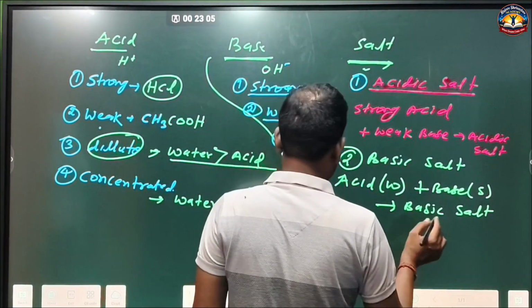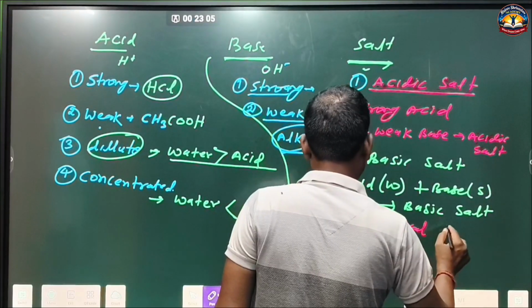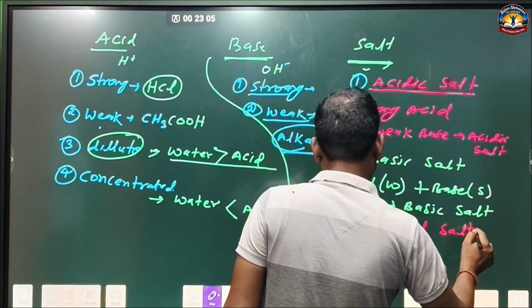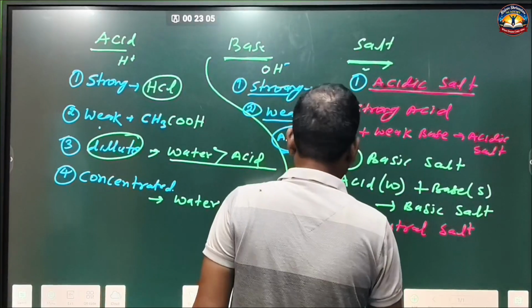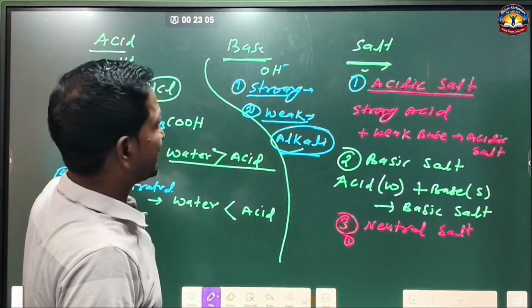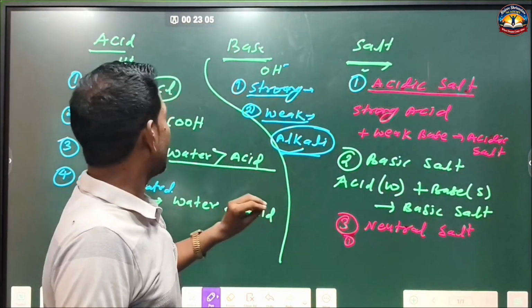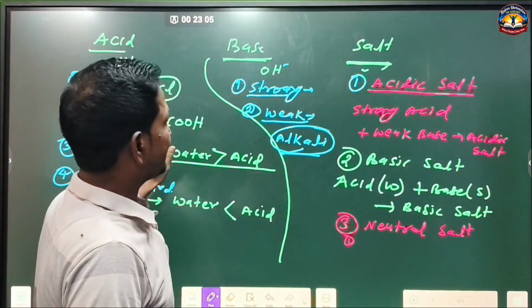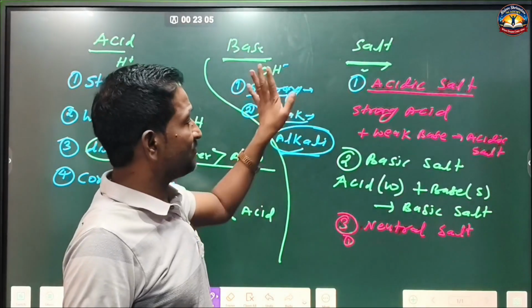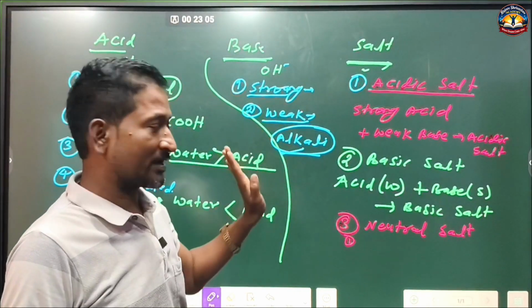Number three, neutral salt. When a strong acid reacts with a strong base, or when a weak acid reacts with a weak base, then a salt is formed which is called neutral salt.